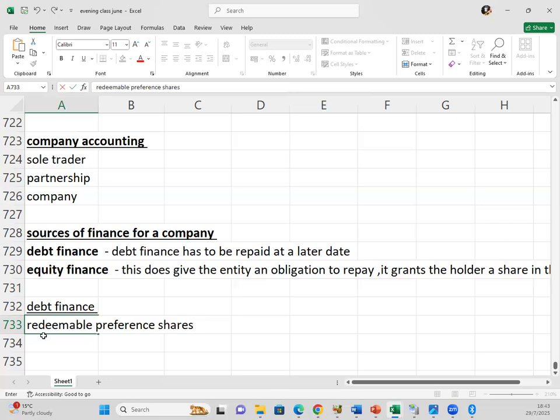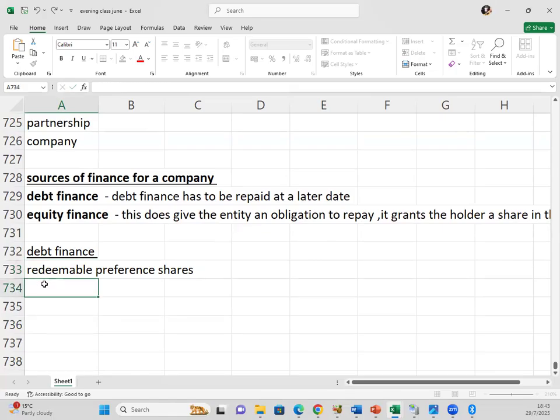If we get money through the issue of redeemable preference shares, besides that, if we also get money through the issue of loans and debentures. So we can receive loans, or we can issue debentures.